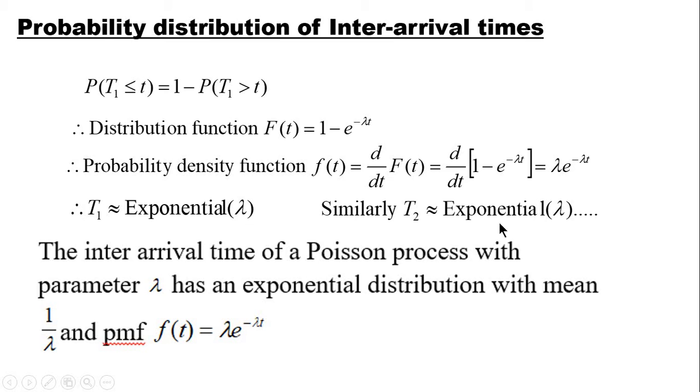Similarly, T2 also follows exponential distribution with parameter lambda. So in conclusion, we can say that all the inter-arrival times of a Poisson process will follow exponential distribution with parameter lambda and mean 1 by lambda, variance 1 by lambda square.